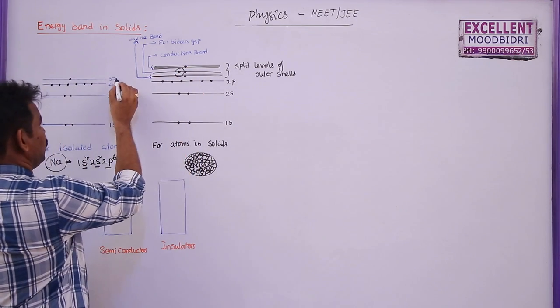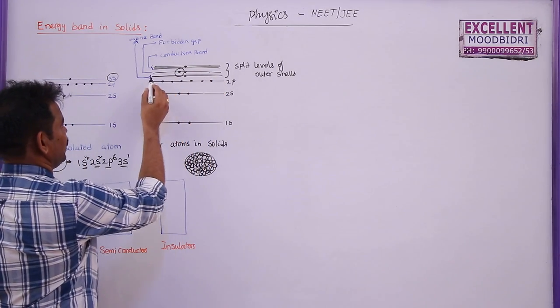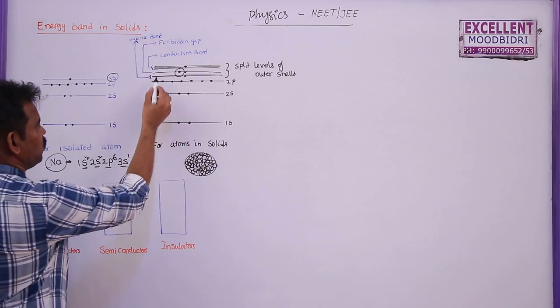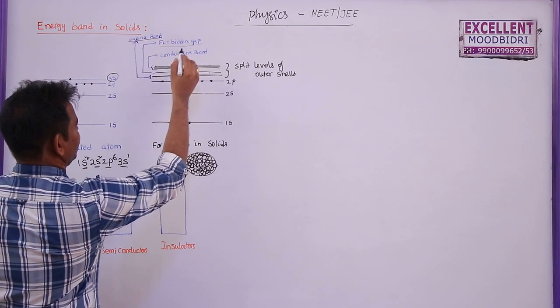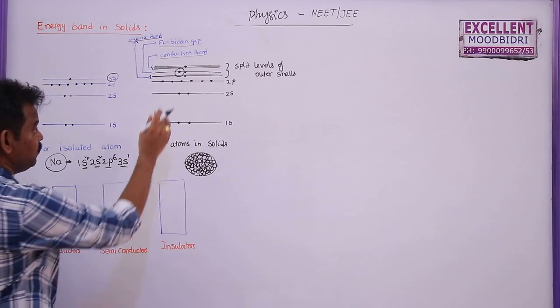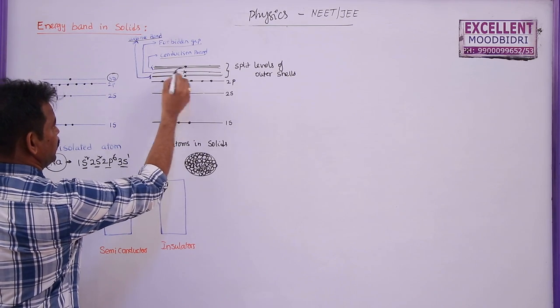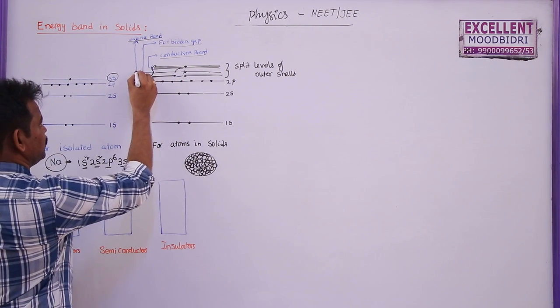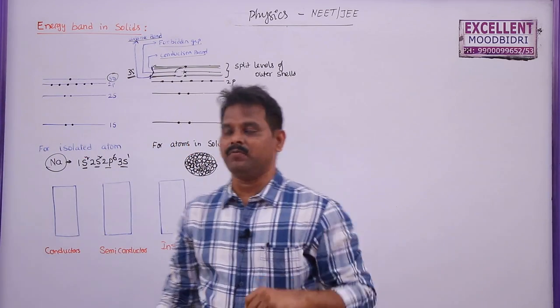So the outermost orbit will have different energy states, and these can be divided into 3 types: one is the valency band, another is the forbidden gap or forbidden energy band, and the last one is the conduction band. It is only the single 3s energy state, but there will be some split levels of energies here.